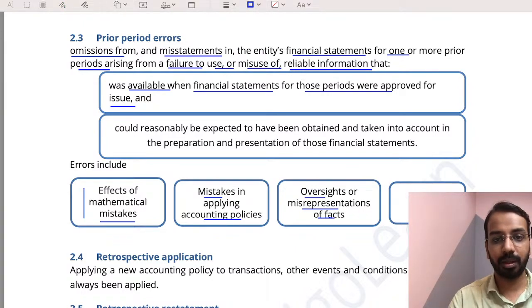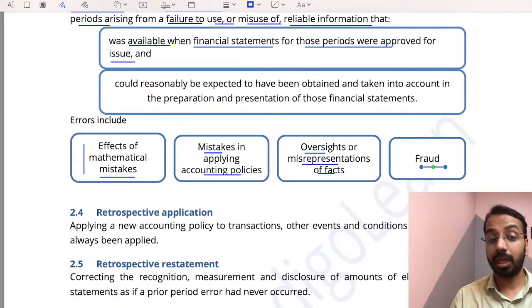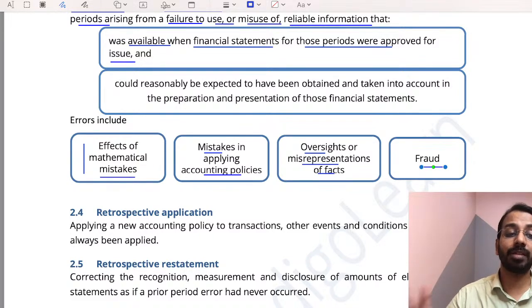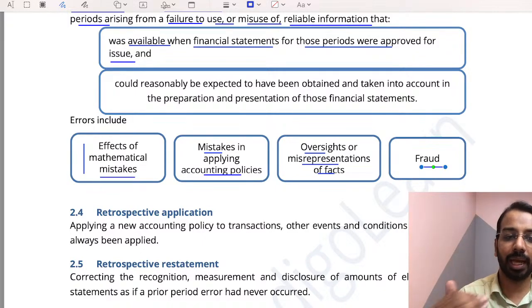Correct or not? If we did physical verification, we would know that there is a fraud happening. So that is also a prior period error. Sir, we did not carry out physical verification of cash. That is not correct, because that is one of the most important processes you have to carry out when you are doing an audit or when you are closing books of accounts, right?